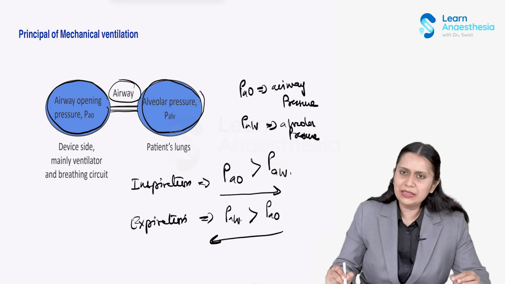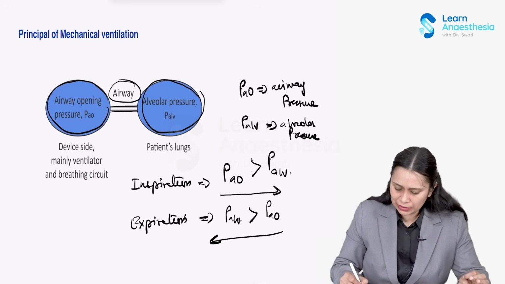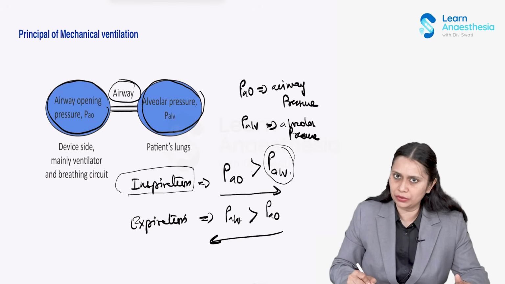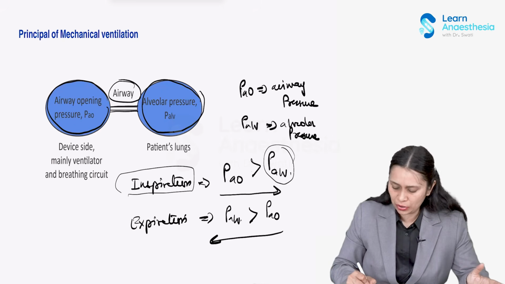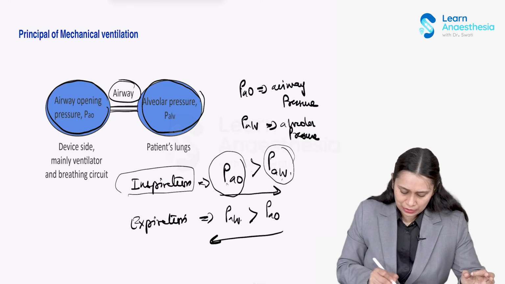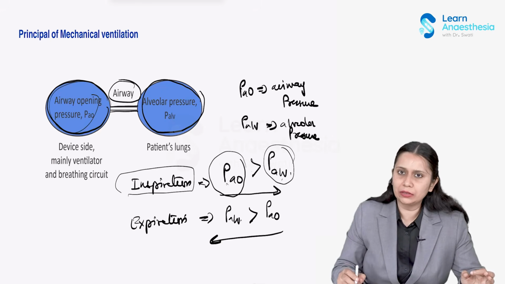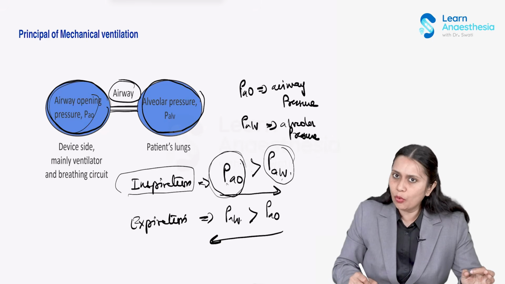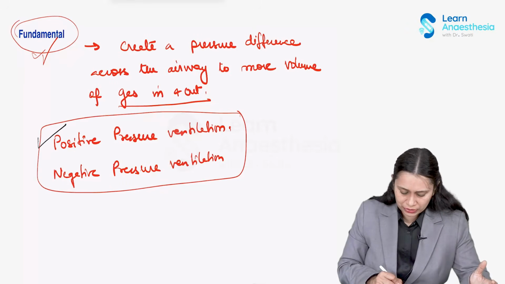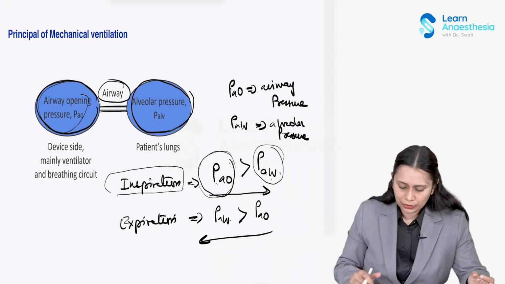So this can be created in two ways. Either during inspiration, we decrease the alveolar pressure below the atmospheric pressure, then air will be sucked in from the atmosphere, or we create a positive airway pressure near the opening of the airway, and this positive airway pressure would be more than the alveolar pressure, so inspiration would happen. So this can happen in two ways, and that is what positive pressure and negative pressure are.